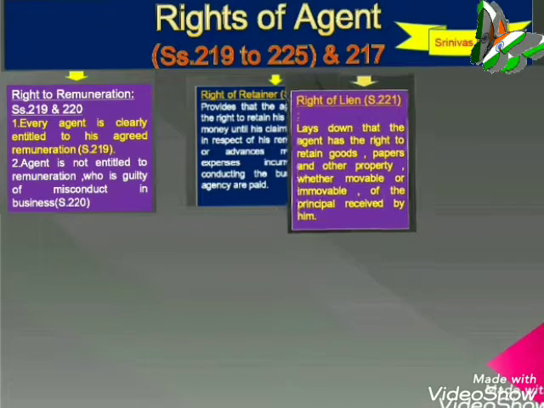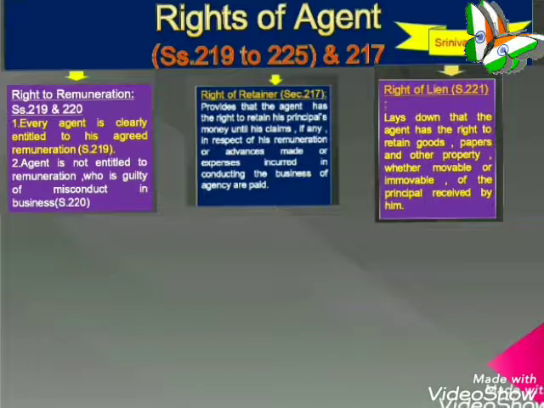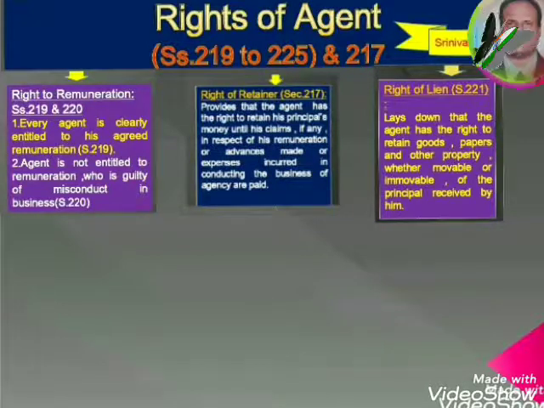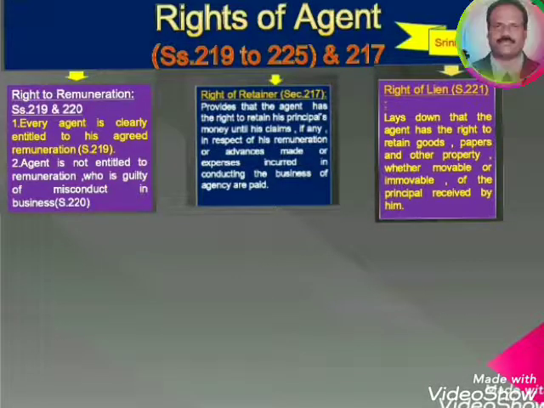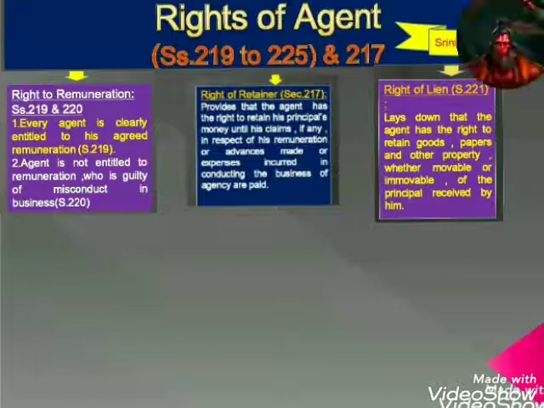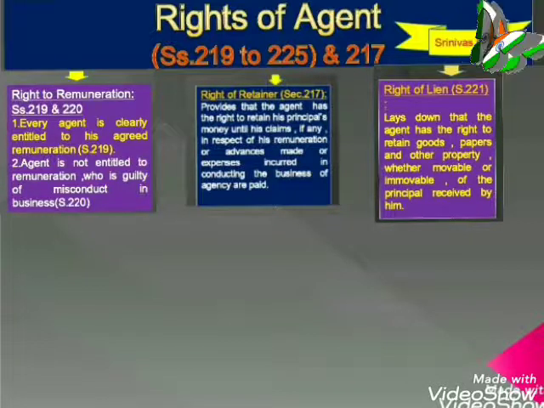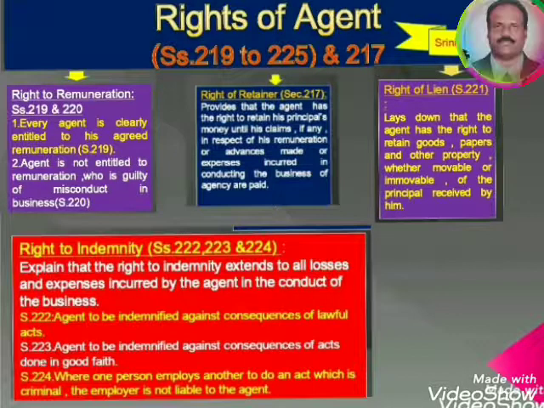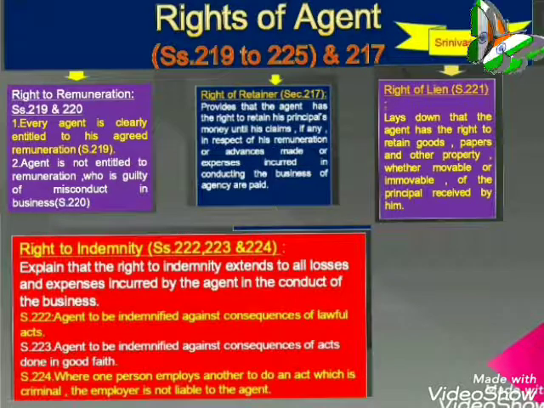Now let us come to Section 221. It talks about the right of lien. It lays down that the agent has the right to retain goods, papers and other property, whether movable or immovable, of the principal received by him until the amount due to him for commission, disbursements and services in respect of the same has been paid or accounted for to him. The conditions of the lien are: the agent should be lawfully entitled to receive the money from the principal, the property must belong to the principal, and the agent has only a particular lien.